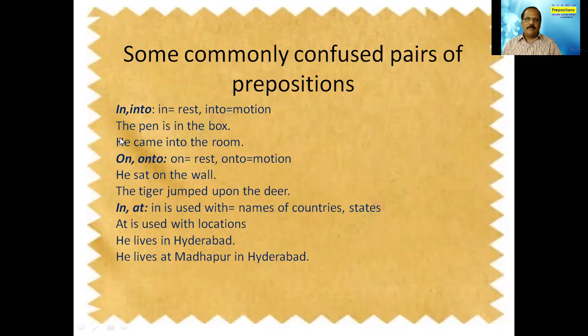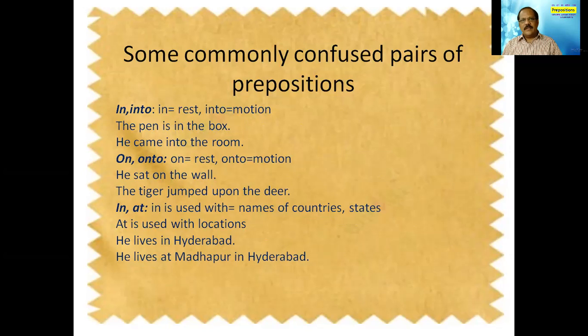For example, the pen is in the box. When you say the pen is in the box, we are using the preposition in. But what is the state of the pen? The state of the pen is at rest. It's not moving at all.